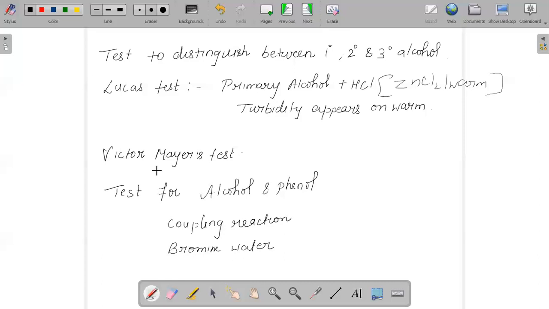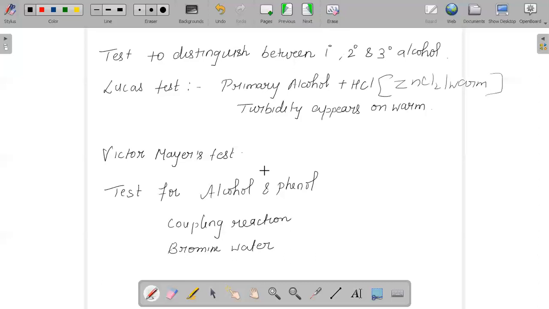And the next test which is being used is called the Victor Meyer test. We have different tests for alcohol and phenol also. So the bromine water test says that you will get 2,4,6-tribromophenol. Whenever phenol is reacting with your bromine water, it will give you 2,4,6-tribromophenol.